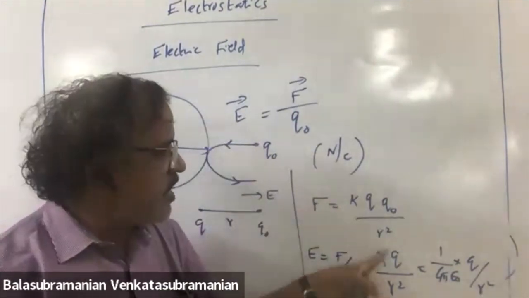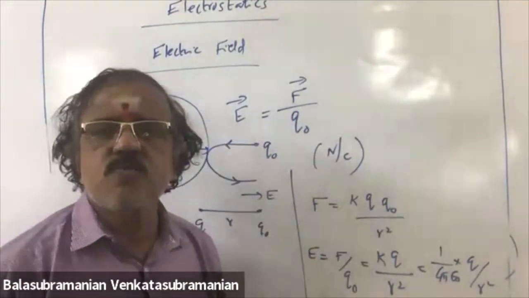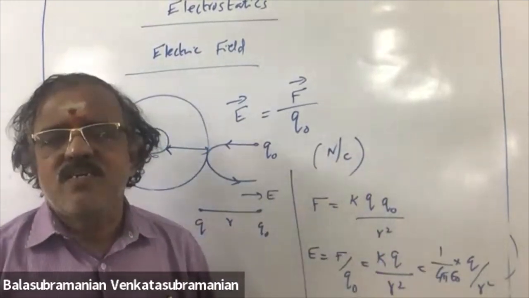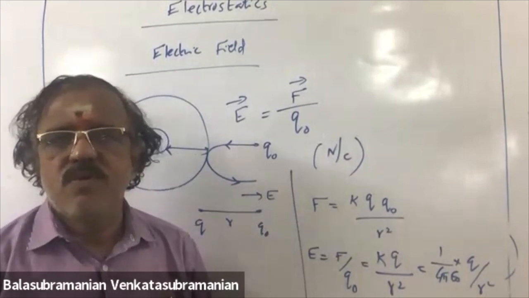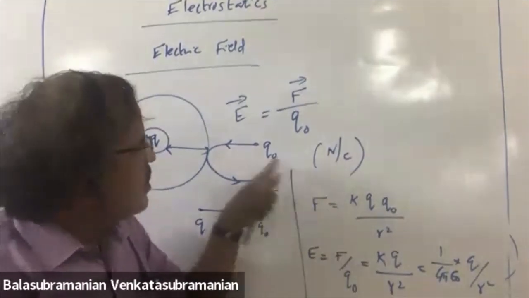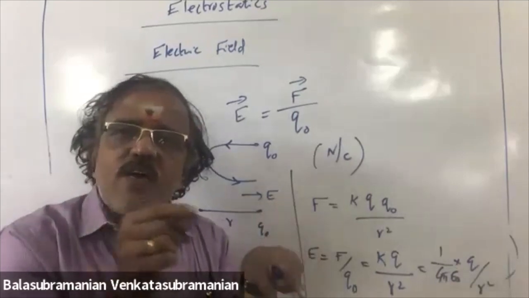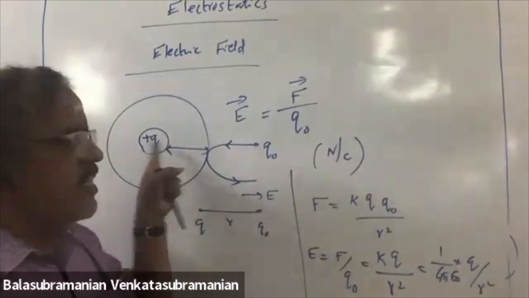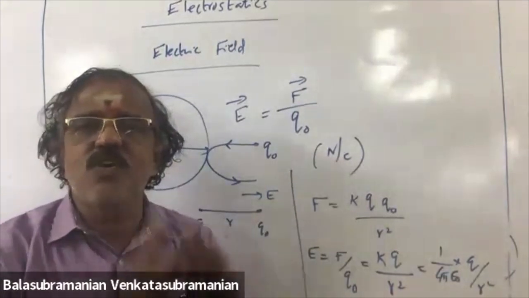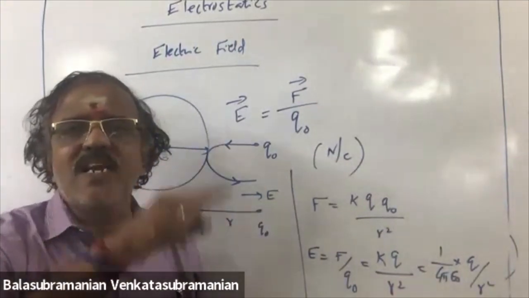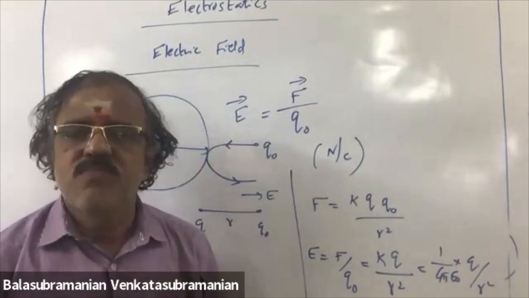Here Q0 magnitude is very, very small compared with Q. Why should it be small, sir? What is the meaning? When you bring the charge Q0, it should not affect the original charge Q, which has got an electric field with many electric lines of force coming out.